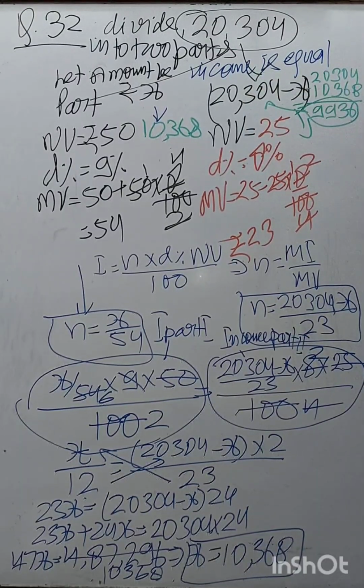So this 20,304 is divided into two parts, and that is 10,368 and 9,936. Ready? This was question number 32.